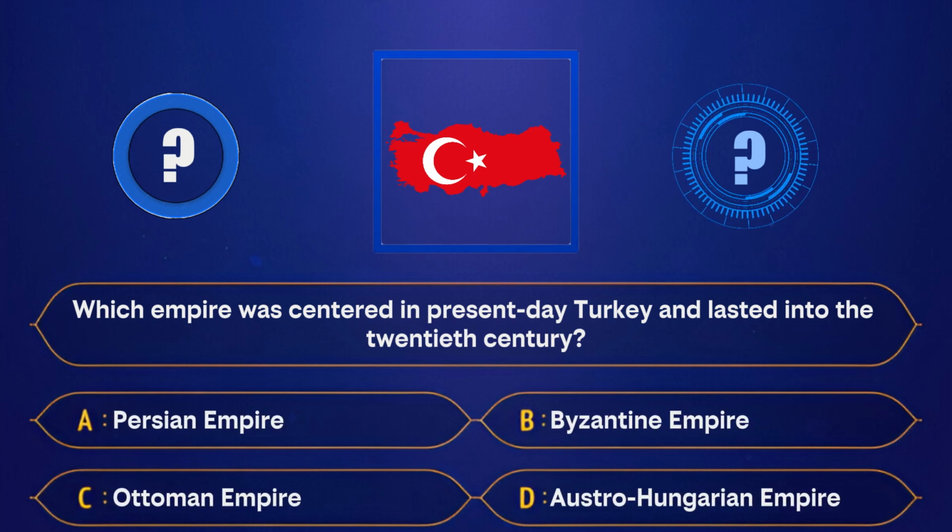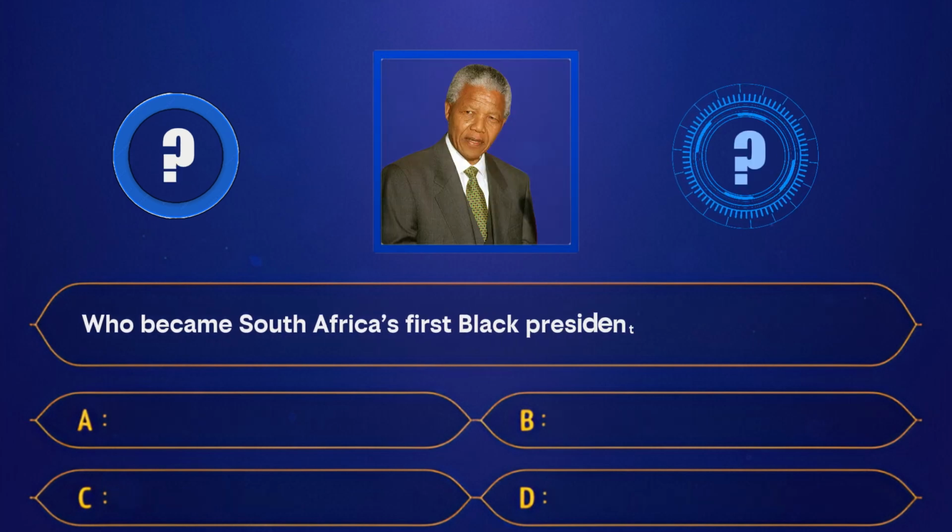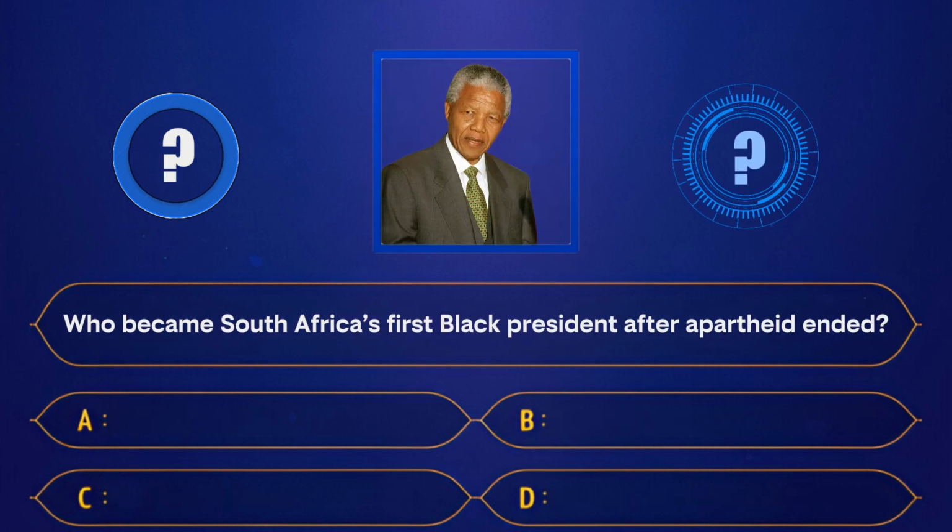A. Persian Empire. B. Byzantine Empire. C. Ottoman Empire. D. Austro-Hungarian Empire. Correct answer, Ottoman Empire. Who became South Africa's first black president after apartheid ended?